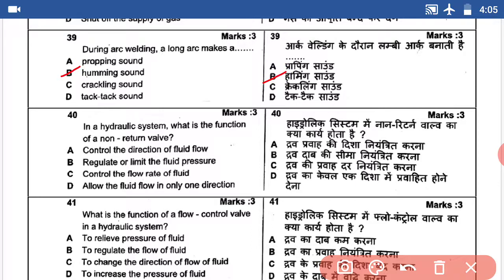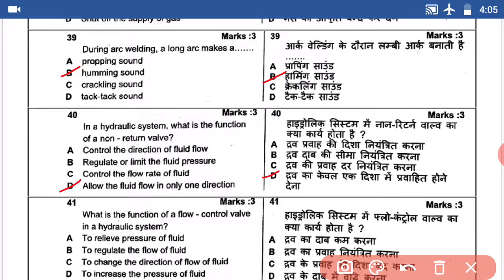Question number 40. In a hydraulic system, what is the function of a non-return valve? It allows the fluid to flow in only one direction. Answer D.